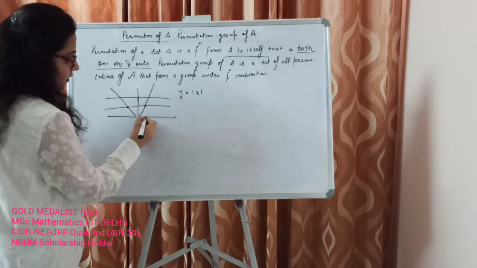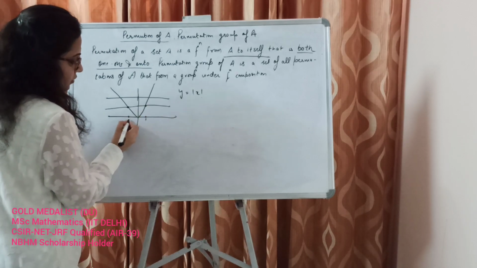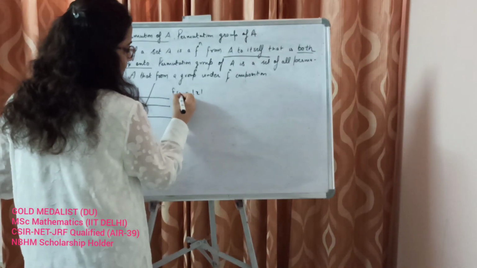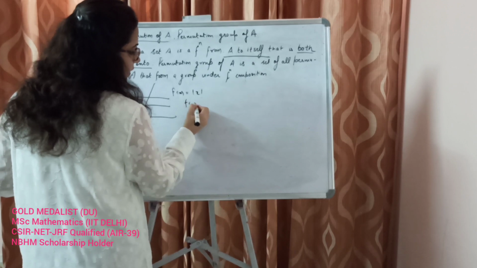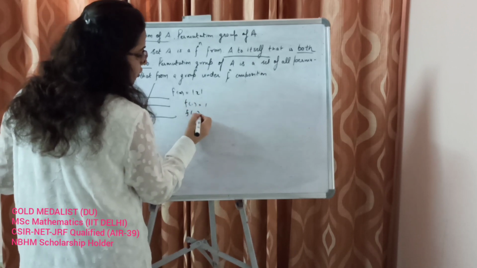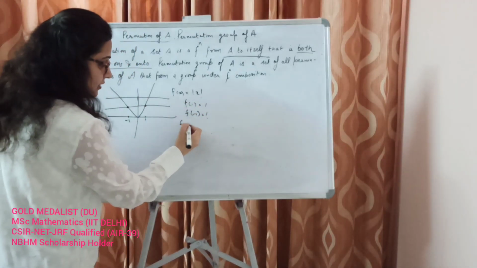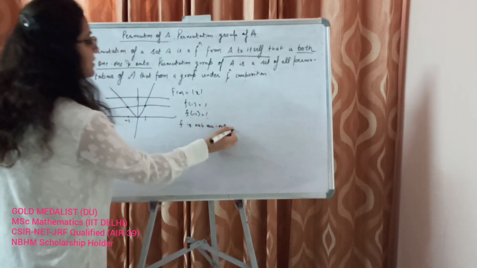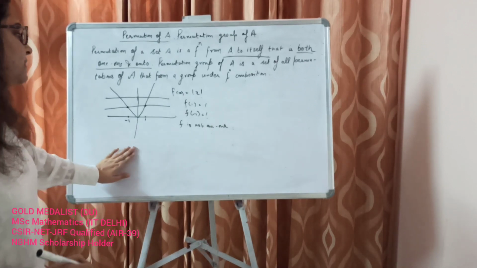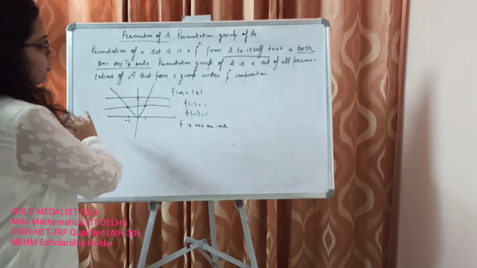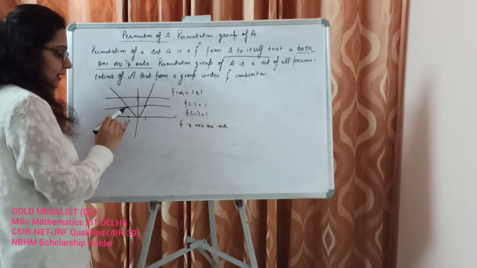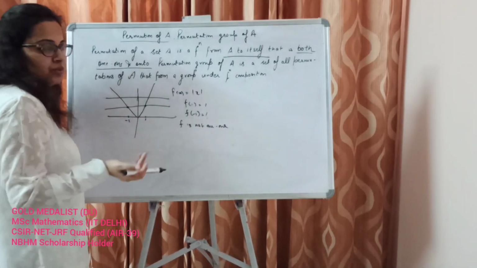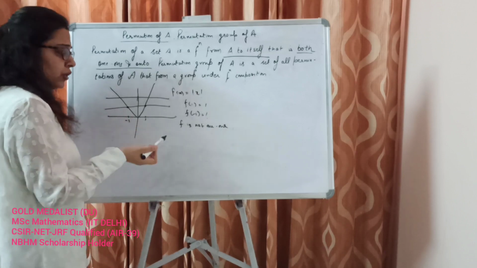Say this is x equals 1 and this is x equals -1. Now f of 1 is 1, f of -1 is also 1. So f is not 1-1. Alright, so this is an example. When you have to decide whether a function is 1-1 or not, just draw horizontal lines, and if one cuts the graph at more than one point, you will know that it's not 1-1.